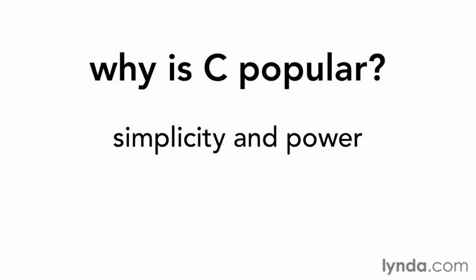The language itself is relatively small and easy to learn, yet its simplicity is deceptive. It gives you such access to the machine that it's actually a very rich and powerful language. C is a low-level language. That means that it's close to the machine. It doesn't have a lot of features, but it compiles to tight, fast, efficient code. That's what C is good at. That's why people continue to use C after over 40 years.